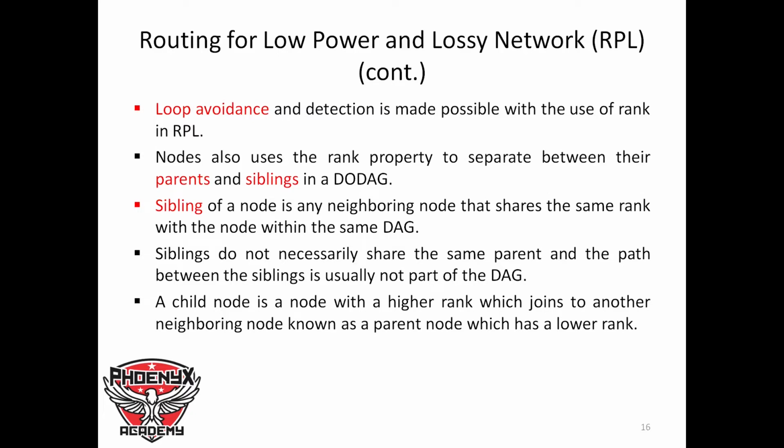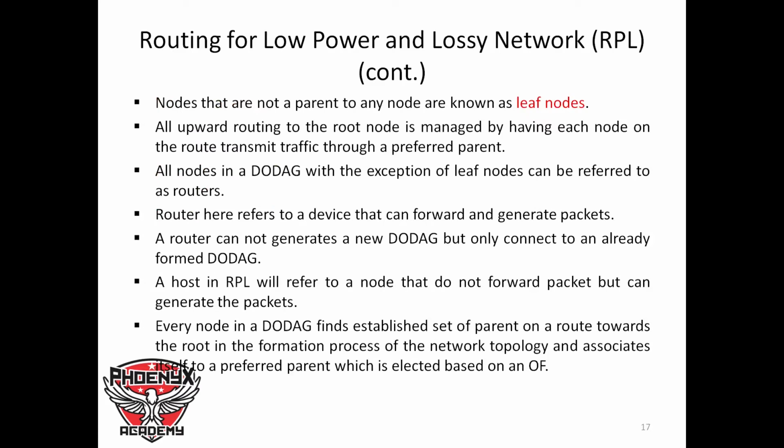Loop avoidance and detection is possible with the use of rank in RPL. Nodes also use the rank property to distinguish between their parents and siblings in a DODAG. Now, a sibling of a node is any neighborhood node that shares the same rank with the node within the same DAG. Siblings do not necessarily share the same parent, and the path between siblings is usually not part of the DAG. A child node is a node with higher rank which joins another neighborhood node known as a parent node, which has a lower rank. Nodes that are not parents to any node are known as leaf nodes.